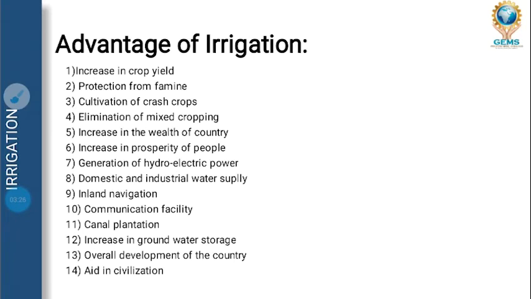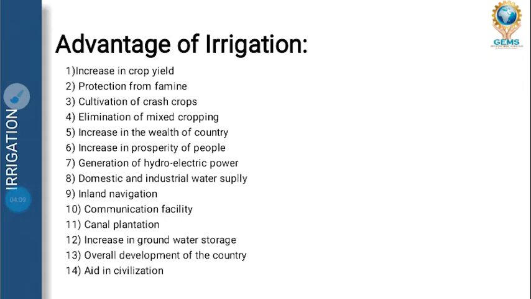Next is the advantages of irrigation. So we will be seeing them one by one. First, what are the advantages? If you have a proper time of sowing and reaping, then there will be an increase in crop yield. What does crop yield mean? It means benefit, how much you will gain. Next, protection from famine. If you leave the land barren, after some time it will lose its nutrition value and become infertile, and nothing can be grown. So crops help you avoid famine, that is, there will be no drought, no cracks, no dryness. That is called famine.